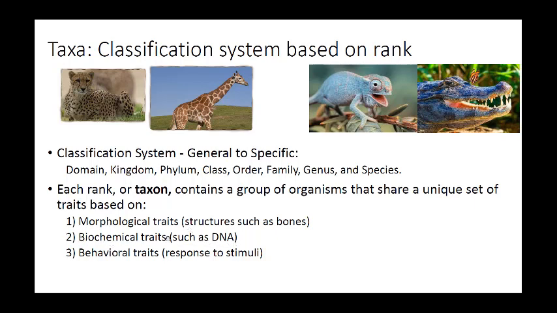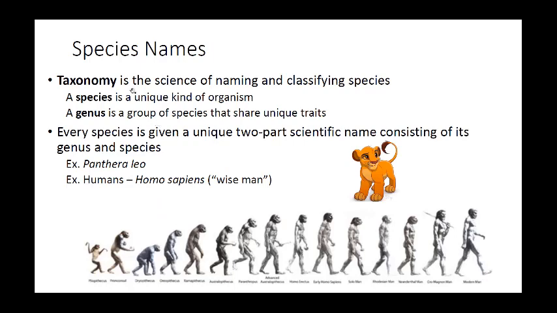Biochemical traits such as DNA, which is a big one that we use now, and also behavioral traits, how things respond to stimuli, is a great way to categorize things. And we actually still use a lot of this today. DNA is the big one that we use now. It wasn't available back in the day, but we use that a lot now. So whenever we start getting down to the other end, we've done domain, we've looked through the system, now we're looking down towards the genus and species side of things. This is going to be very specific, okay?